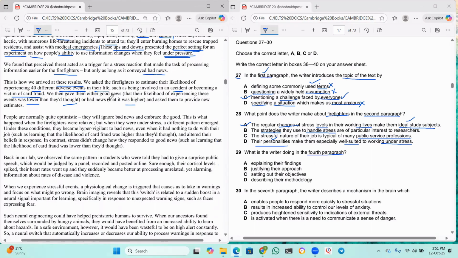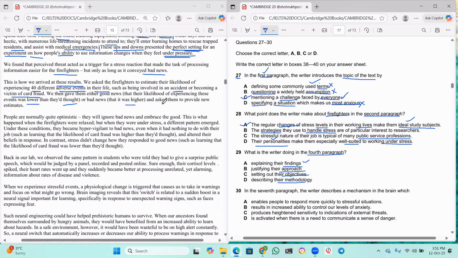Right. Let us read the options now. Explaining their findings, justifying their approach, setting out their objectives, or describing their methodology. Now, explaining their findings, what did they find?